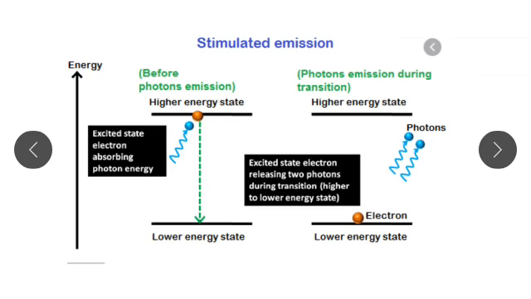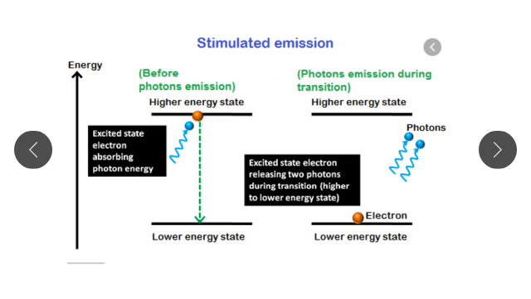Then here is the stimulated emission. We know that laser means light amplification by stimulated emission of radiation, and after that laser light is produced. See here, before photon emission, the atom is in higher energy state. After completion of lifetime, it returns to the lower energy state, same as spontaneous emission.